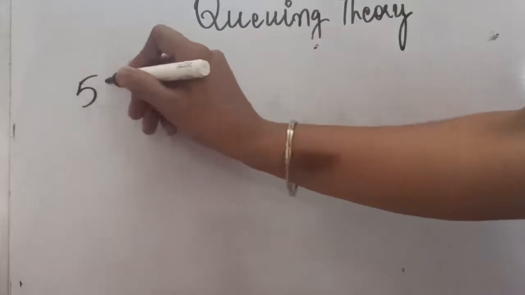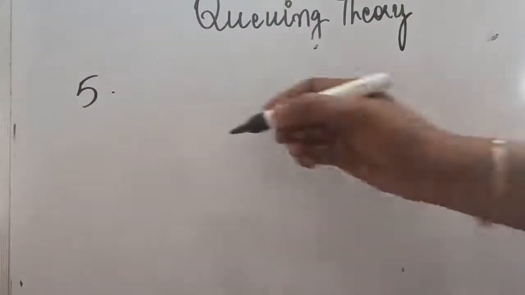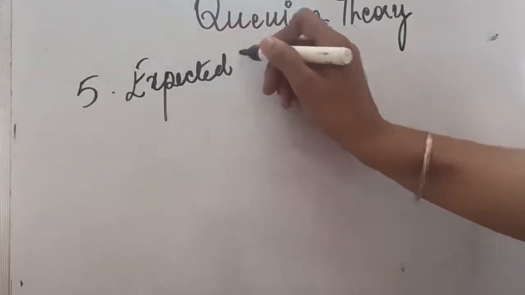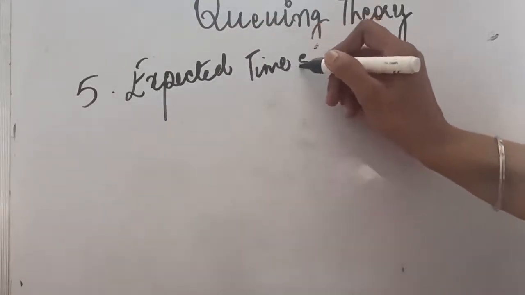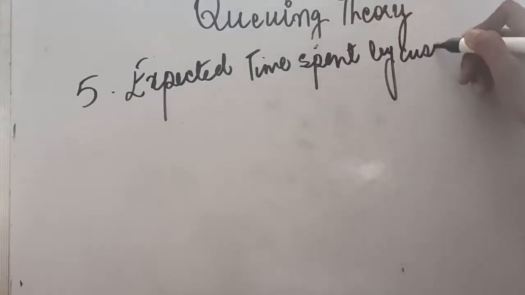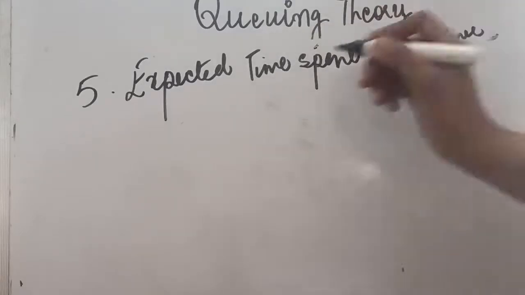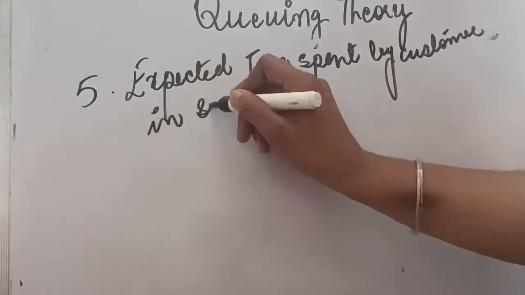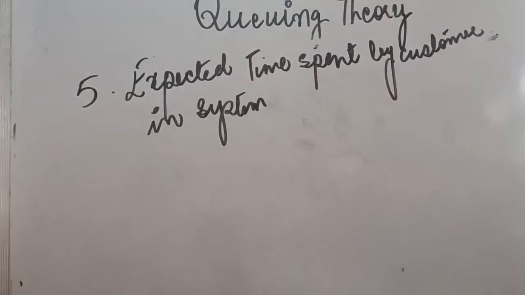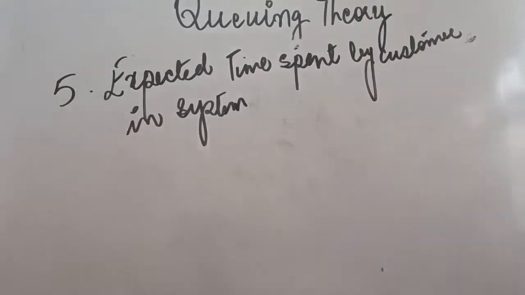Now the fifth formula is the expected time spent by the customer in the system. In the earlier two formulas you have seen the expected number of customers in the system and in the queue. Now these formulas relate to the expected time spent by the customers in the system and in the queue.